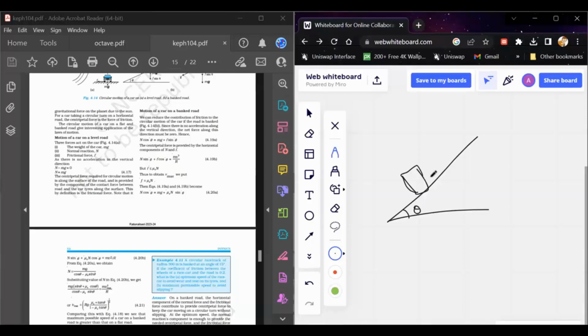So what happens? What is the other force that is keeping this object static? So basically, there is one force, mg, acting on it. One component of this, mg cos theta, acts normal to the surface, and another component is mg sin theta. This is basically acting along this direction. So to oppose this force, there is another force that acts as an opposing force. This force basically opposes the direction of the motion.